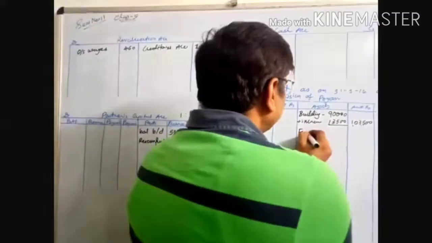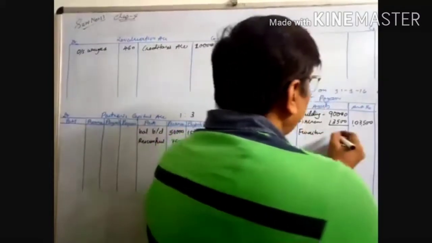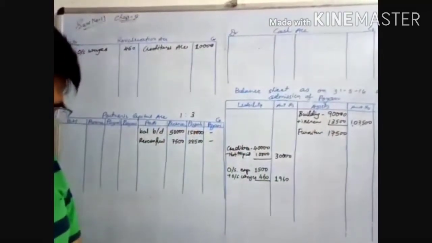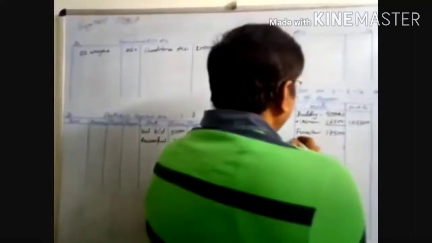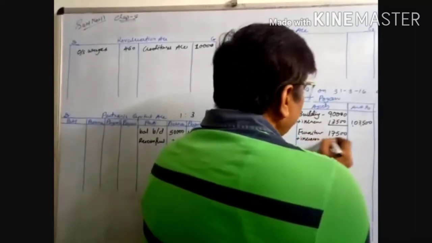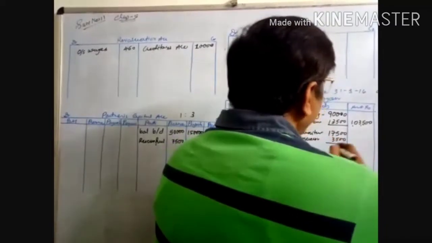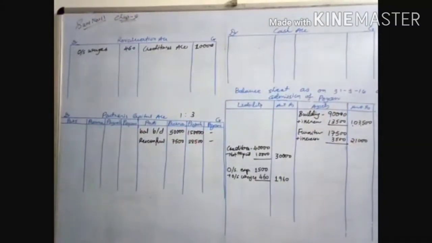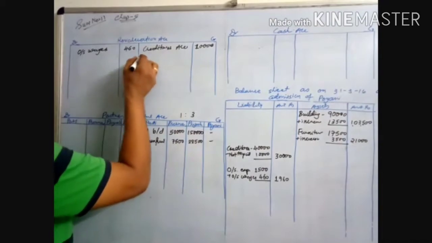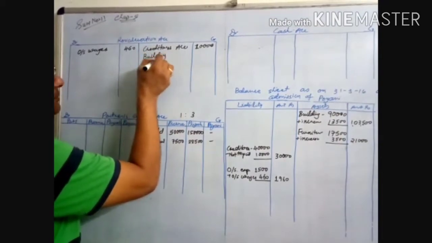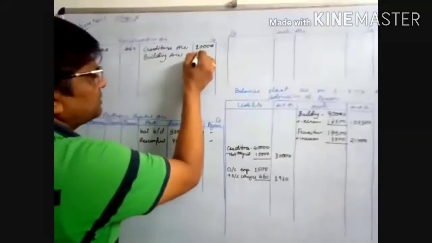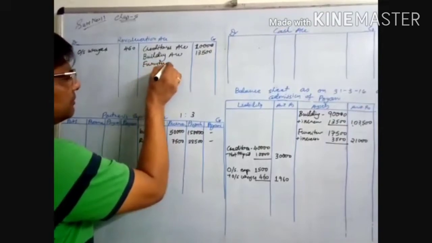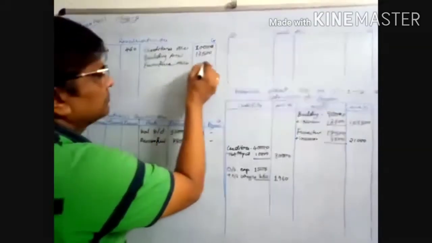Furniture is 17,500 and there is an adjustment. Furniture is to be increased by 20%. Increase of 20% is 3,500, where it becomes 21,000. Both are increased, so it is our profit. So write in the revaluation account credit side: building account 13,500, furniture account 3,500.